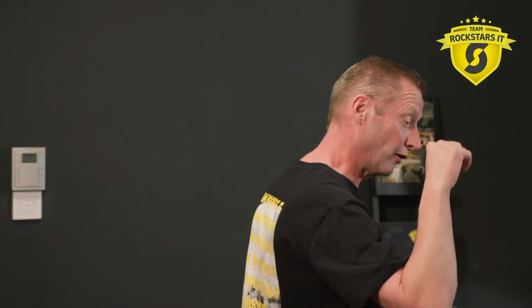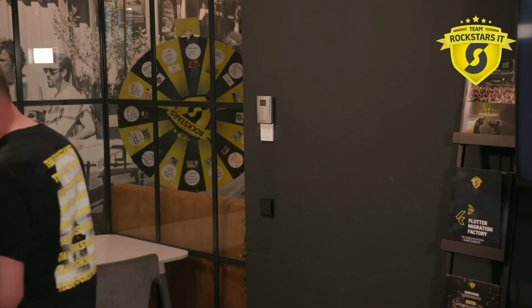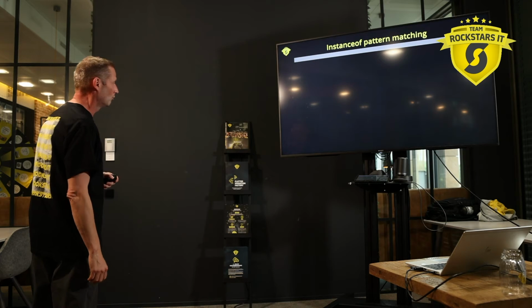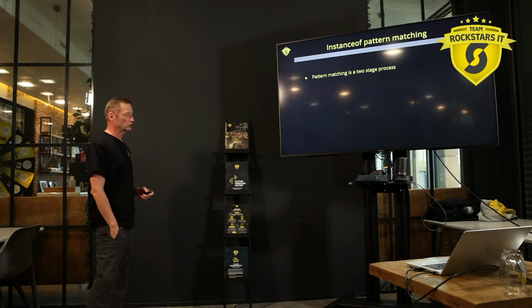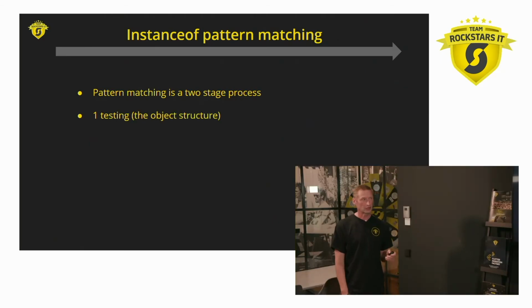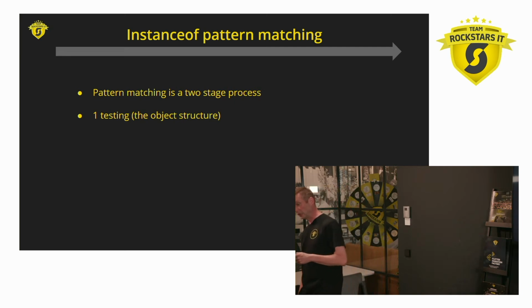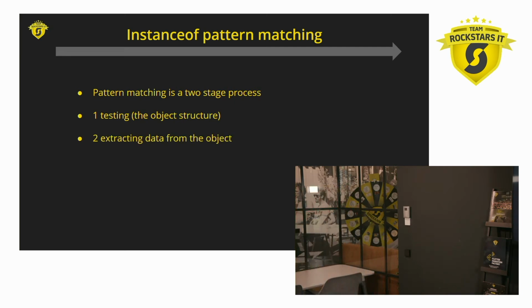Thanks. Moving on to instanceof. Instanceof was the first time Java dipped its toe into the lake of pattern matching. So what is pattern matching? Pattern matching is a two-stage process. It is a test that we perform against an object, and it is to extract data from that specific object.